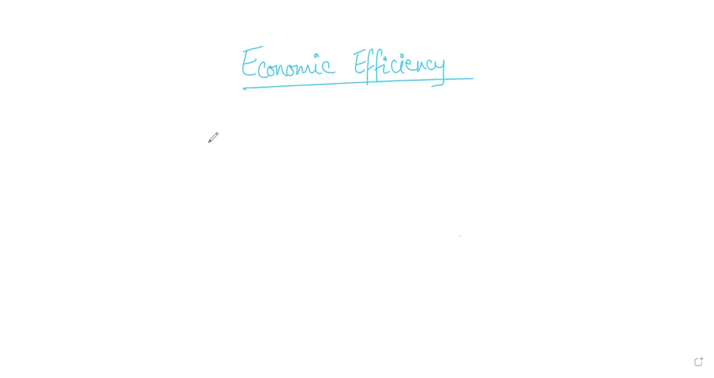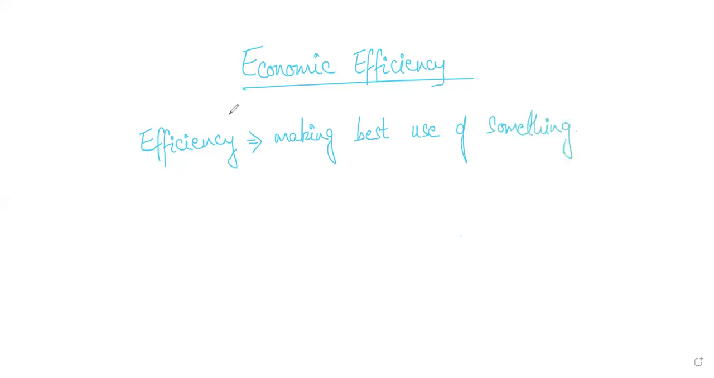As we refer to the word efficiency in normal language, it means using something to the best possible, making the most use of something. So this is the word efficiency as we define it in normal English, making best use of something. But when we talk about economic efficiency, obviously we mean resources, because what is one thing that is limited in economics?